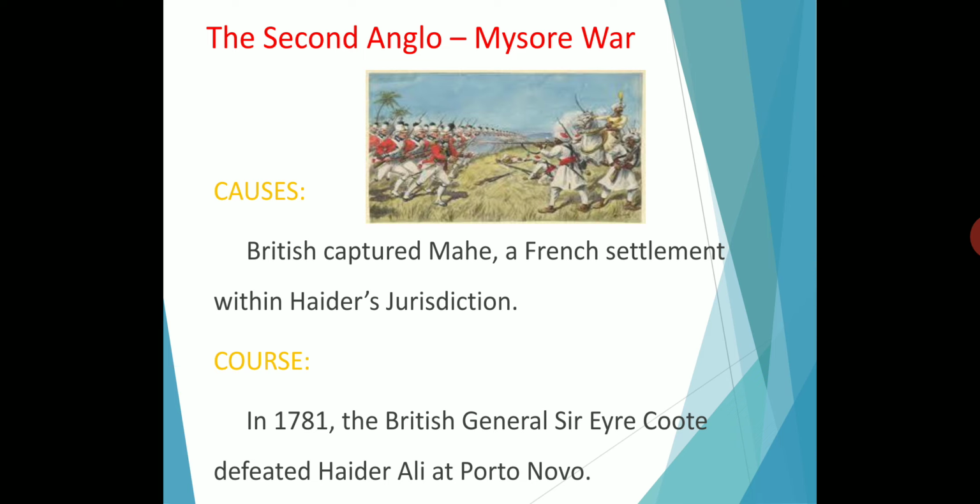And next, what is the reason? The British captured Mahe. So in that period, the British captured Mahe. So which is the place of Mahe? Mahe is a French settlement. It came under Hyder Ali. Okay, they didn't help Hyder Ali. At the same time, the British captured Mahe. Mahe is one of the places in the French settlement. This place came under Hyder Ali. So it is a reason for the Second Anglo-Mysore War.